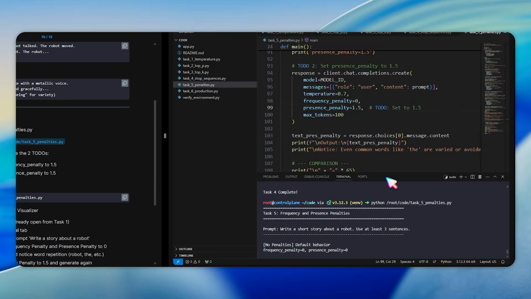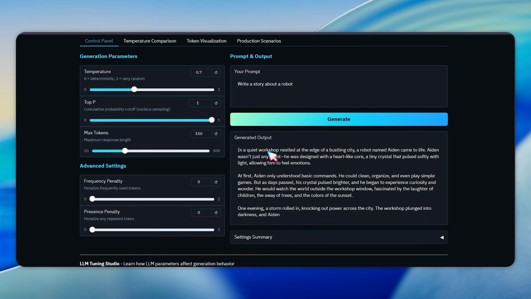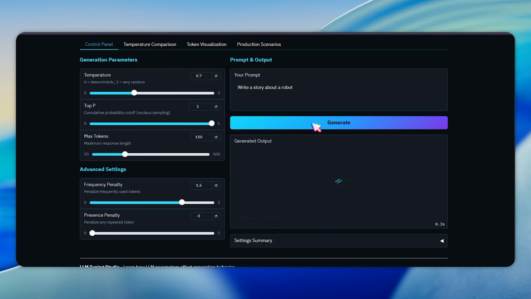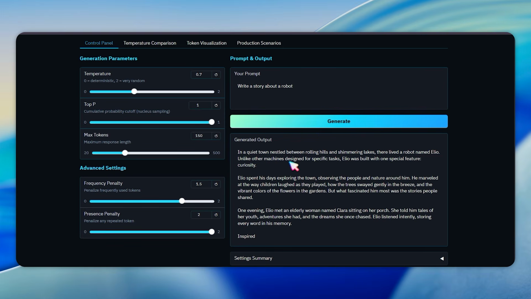Run the script. In the Gradio UI control panel, try the prompt "write a story about a robot" with penalties at 0 first. After that, set frequency penalty to 1.5 and generate. Then set presence penalty to 2 and generate again. Notice how the model uses synonyms and varied vocabulary with the penalty.